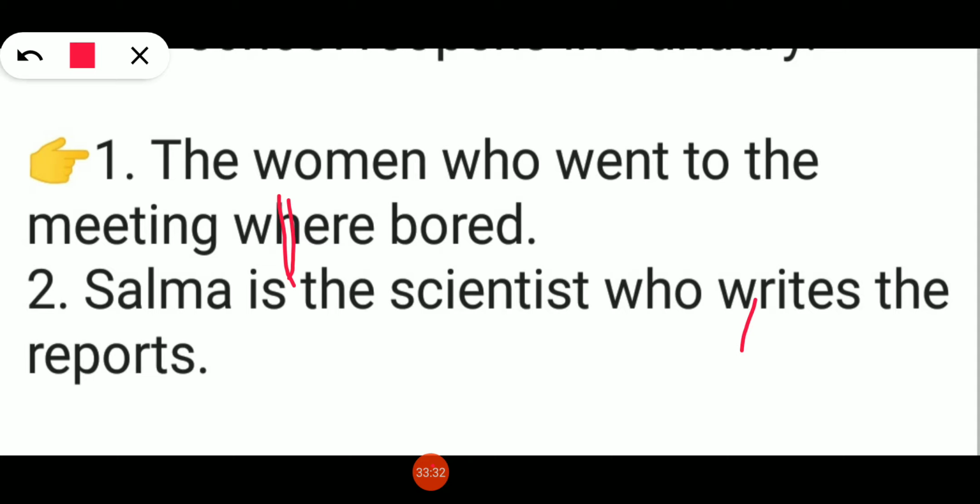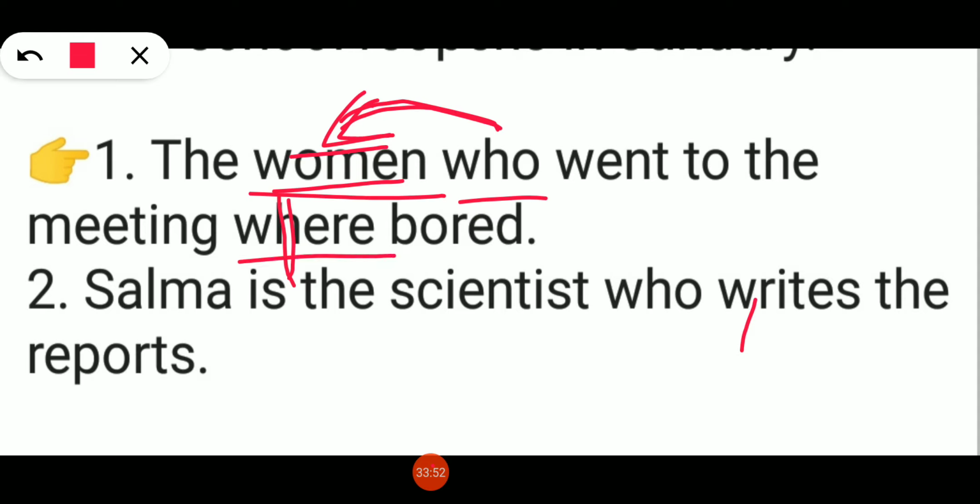So the women is plural. Who is a relative pronoun. Whoங்கிறது இங்க யாரை மீன் பண்ணுது? It is representing the women. So இங்க women இருக்கு, M-E. So it is plural subject. So the verb is also plural. வேறுங்கிறது என்னது? It is the plural auxiliary verb. So the subject is plural, the verb is also plural. Can you understand?